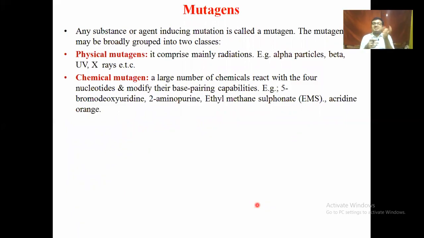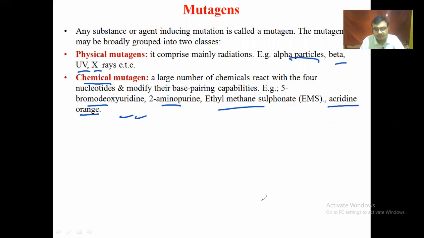Then mutagen is a concept that induces the mutation process, which is normally divided in a two way. There is a physical and the chemical. Physical includes alpha particles as well as beta particles or beta rays, X-ray, UV ray, and chemical mutagens are 5-bromo deoxyuridine, 2-aminopurine, ethyl methyl methane sulfonate, acridine orange, etc. These all help in a mutation.